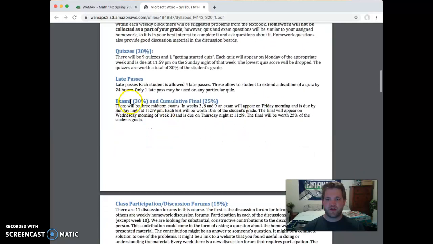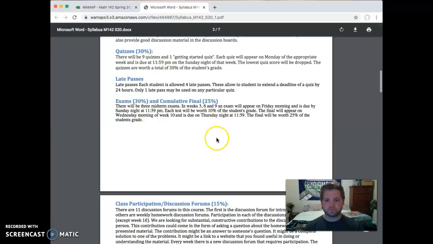In terms of exams, there will be 3 exams, in weeks 3, 6, and 9. You can also find this in the calendar at the end of the syllabus. The exams will appear on Friday morning and be due on Saturday night. They'll be worth 10% of your grade. The final will appear on Wednesday of week 10 and be due on Thursday by midnight, and that'll be worth 25% of your grade. The exams will be very similar to how the quizzes are.